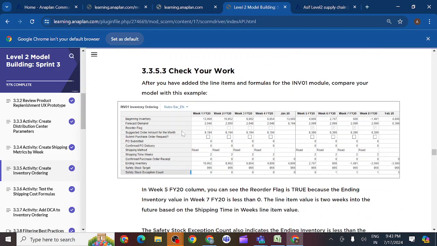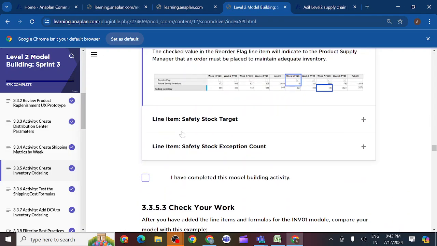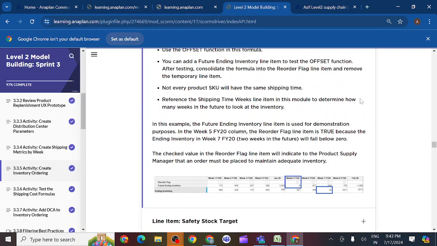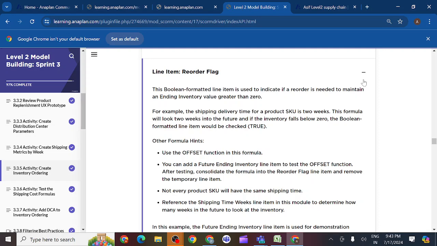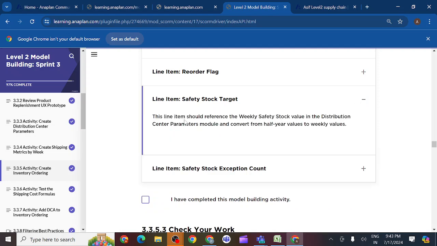So we can see here one more line item. What is our third line item? Safety stock target. So what is our safety stock target? We can expand this formula, close this one. This line item should reference the weekly safety stock value in the distribution center parameter module and convert from half year values to weekly values. Where do we have these safety stock target values? In the distribution center parameter module. Is it correct?